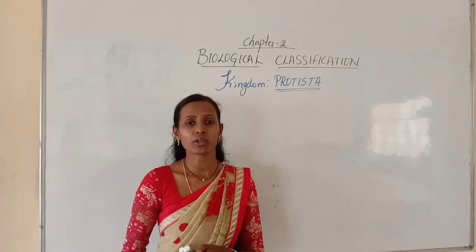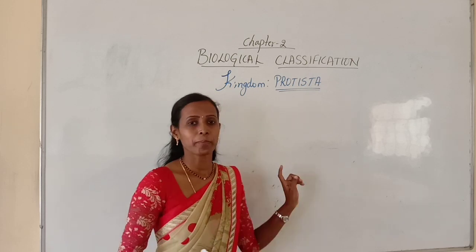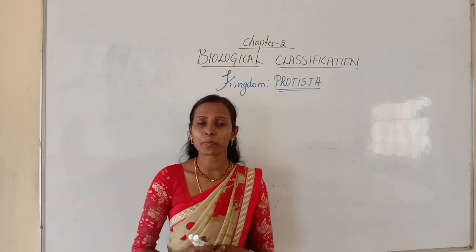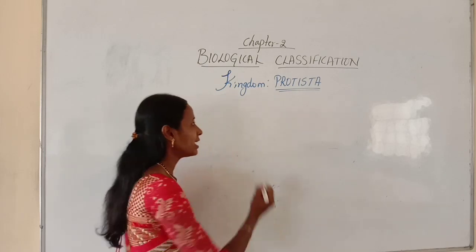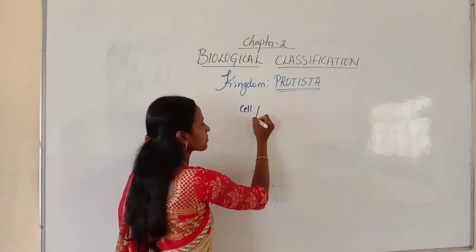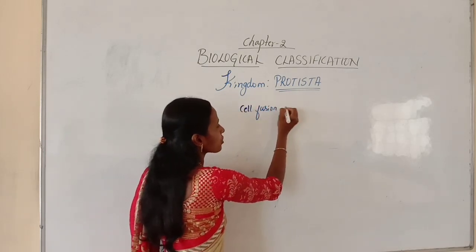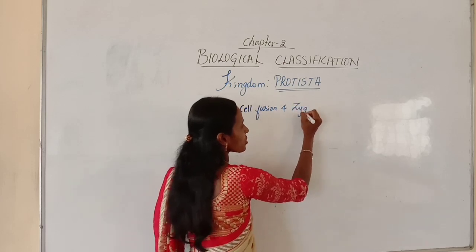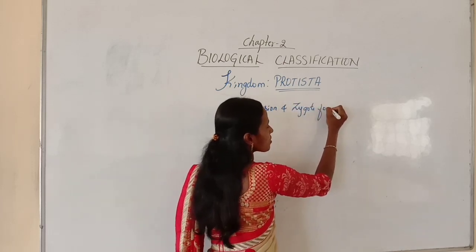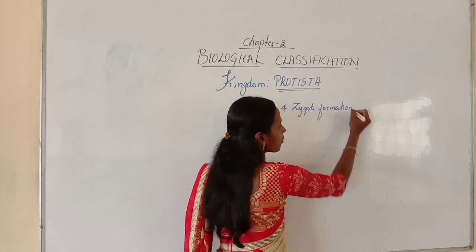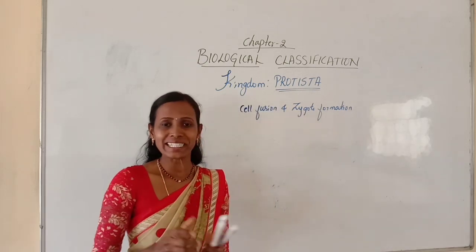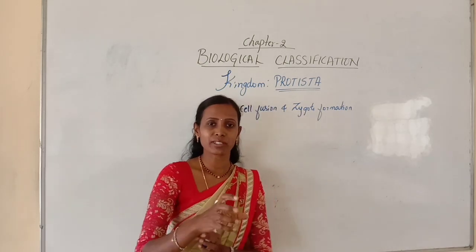But the sexual mode of reproduction is very important, because here sexual reproduction is brought about by cell fusion and zygote formation. You know that gametes will undergo fusion, later they will form a zygote.